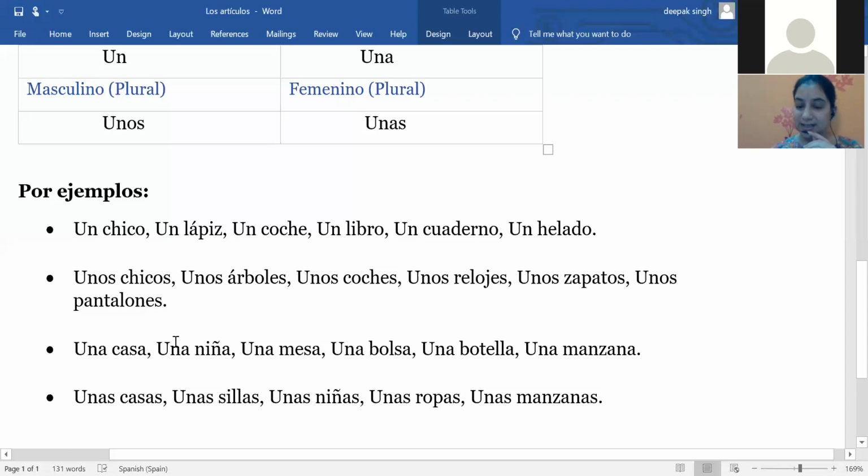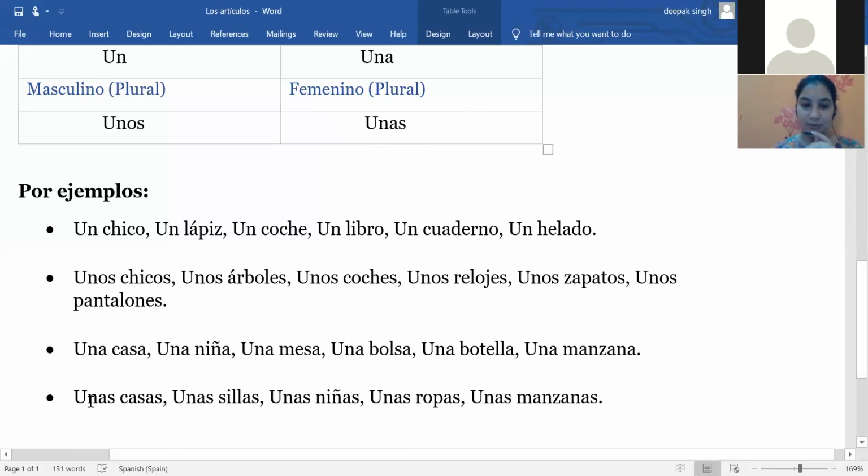So here you can see again, when we are using the una article for the feminine singular noun, that means a or an both. So this is the meaning. Now let's move on to the last, feminine plural. Feminino plural, and we use the unas article. That means again some, because now we are using it in the plural form. So plural will be some.